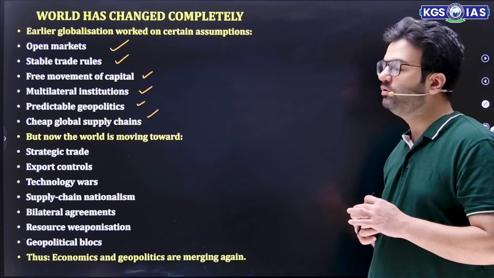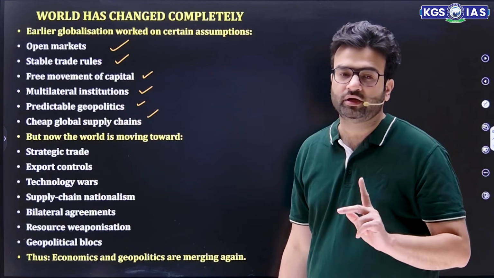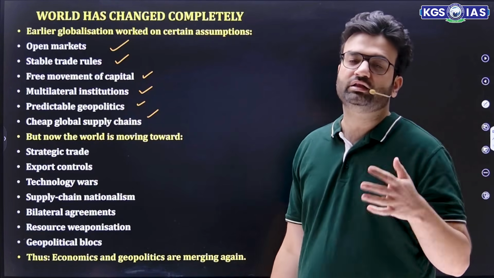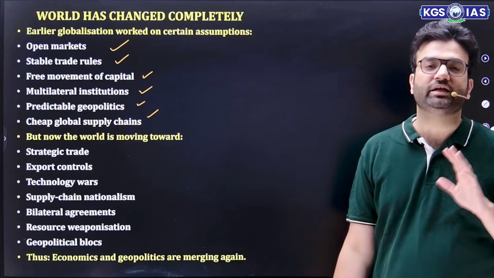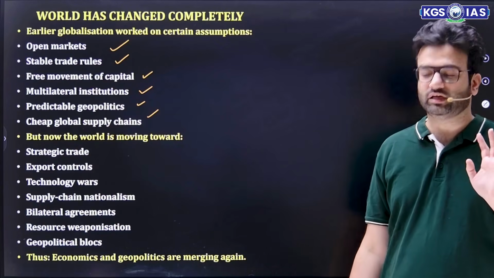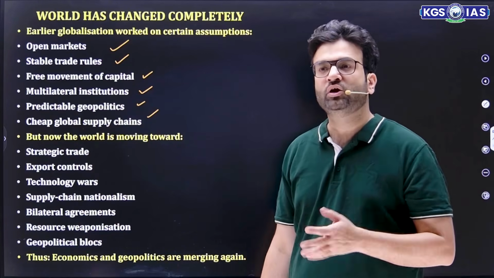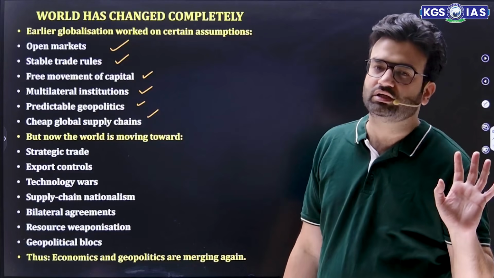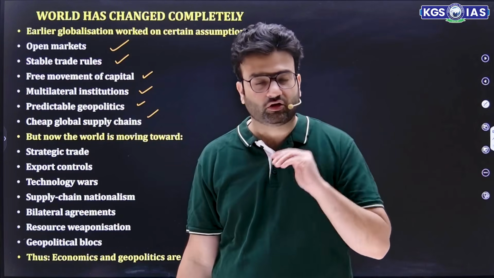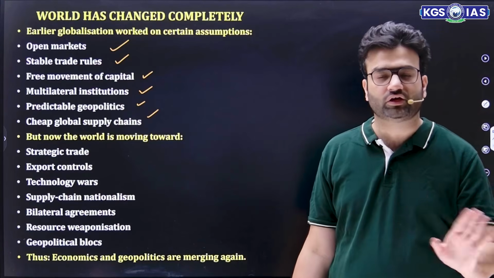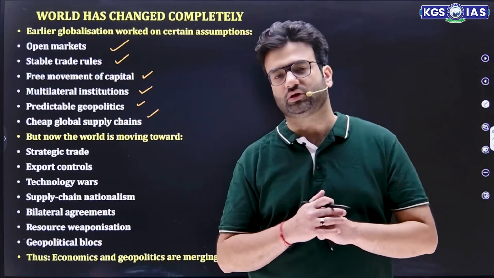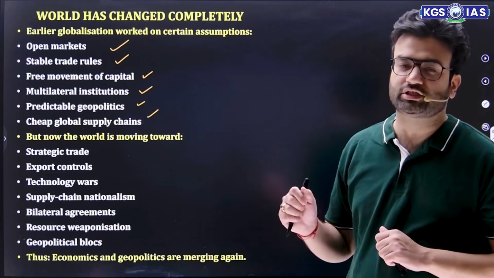And then cheap global supply chain, this is very important. Countries try to identify those markets where they will get cheap imported products, and that too of good quality. So in that case they try to maintain the relationship first with those nations who will give them continuous raw material or goods. And the most important thing is that it should not be too costly. But now, what has changed completely?